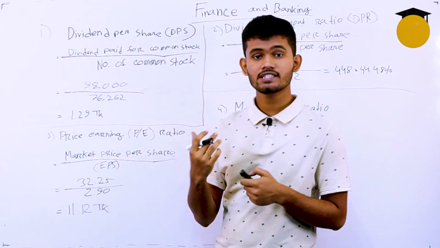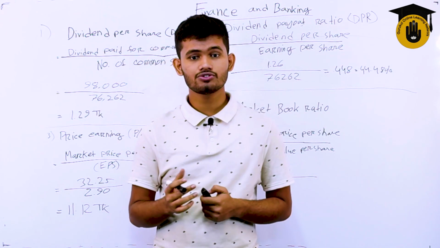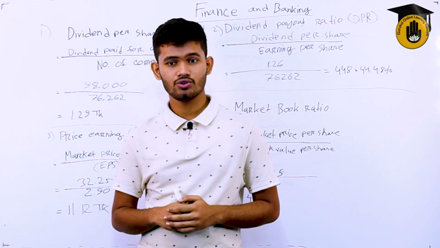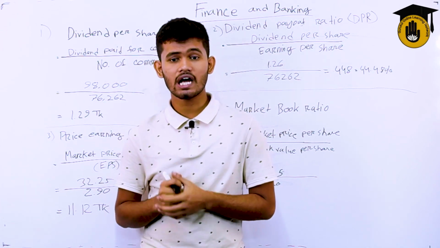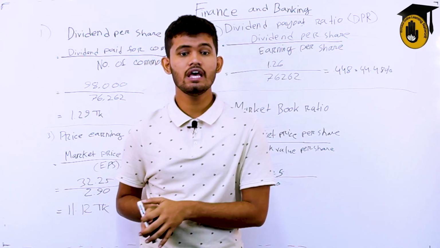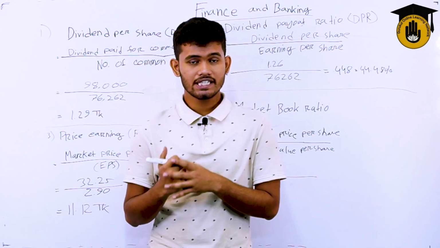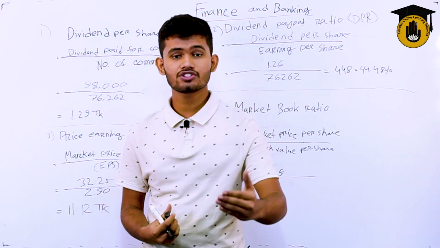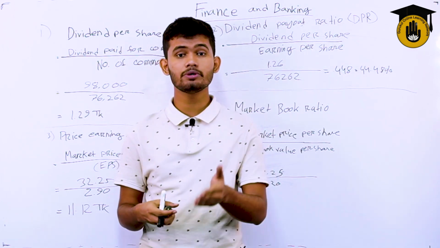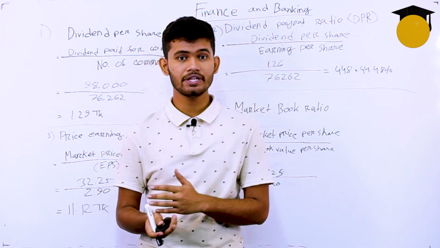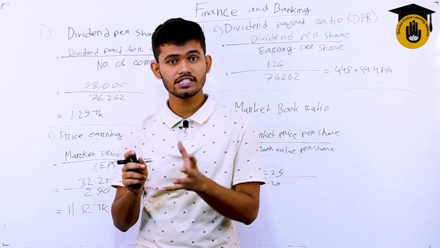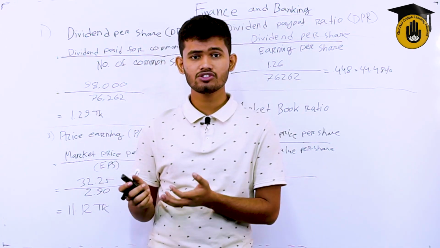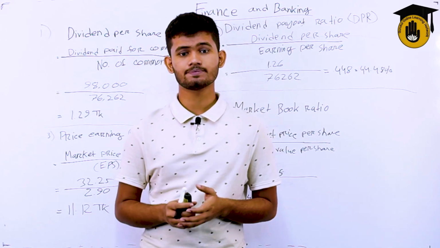So let's take a look at the second math. What is the dividend payout ratio, DPR? DPR is also known as the payout ratio. It measures the relationship between earnings belonging to the common shareholders and the dividend paid to them. A share can earn in 2 different ways: the person earns through it, and through the dividend that is promised to be paid at the end of each period or each year. Usually it is 1 year or 2 years. The time and regulation depend on various kinds of company agreements.